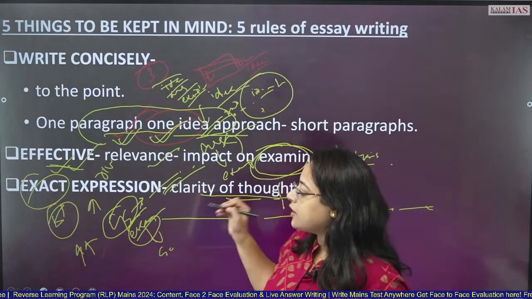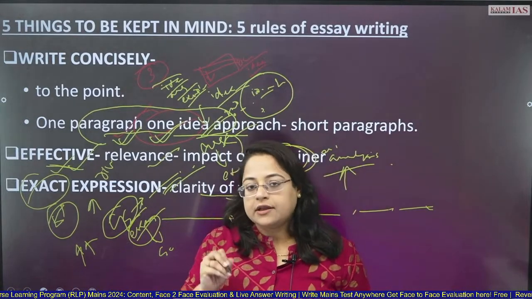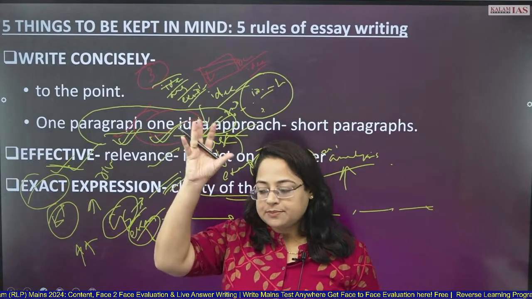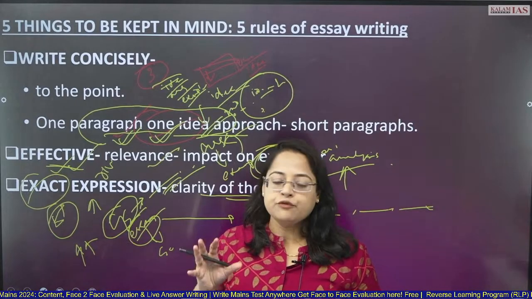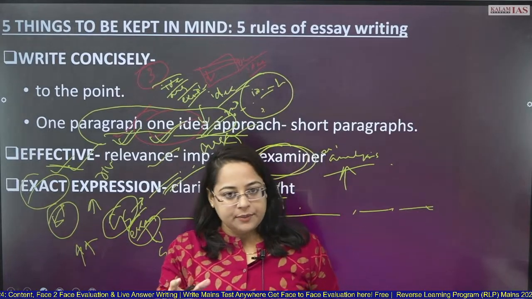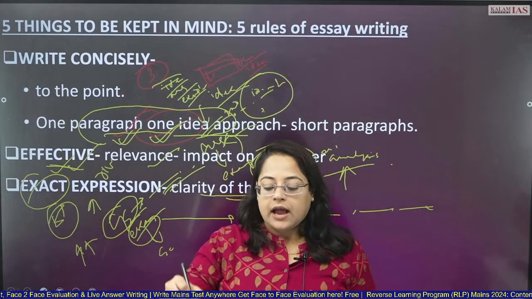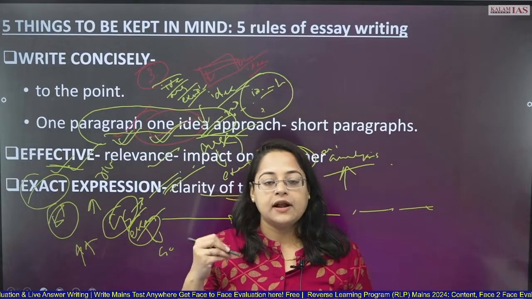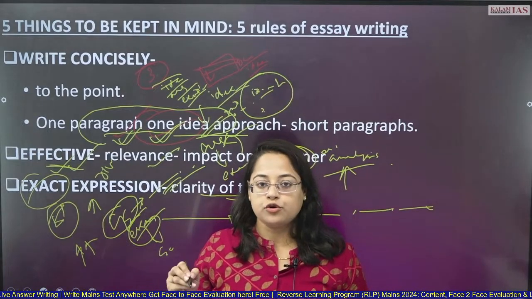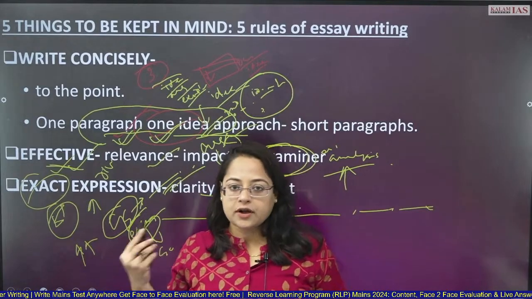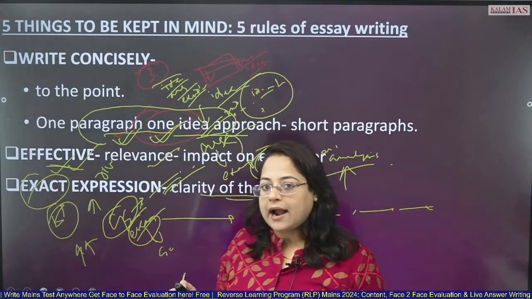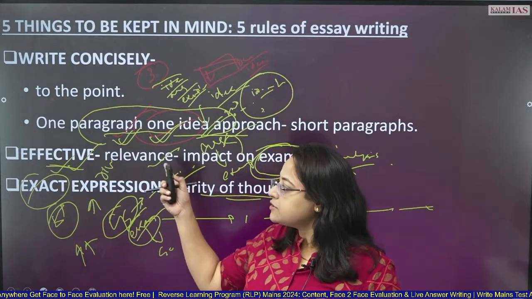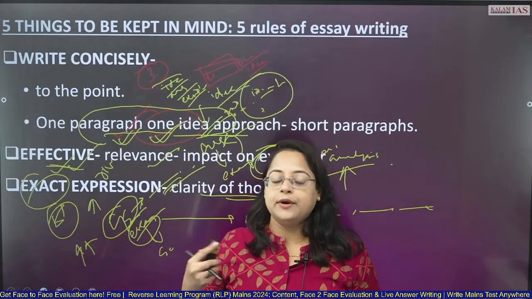Okay, so these are the 5 things you should be having in your mind while writing your essay. I would rather say, please make a checklist which should be there on your table while writing your essay, and you should be meeting those checklist points so that you're not deviating from your topic. Many points would come later also to add in that checklist, but these are the first 5 points, and based on these 5 points we are actually evaluating your paper.